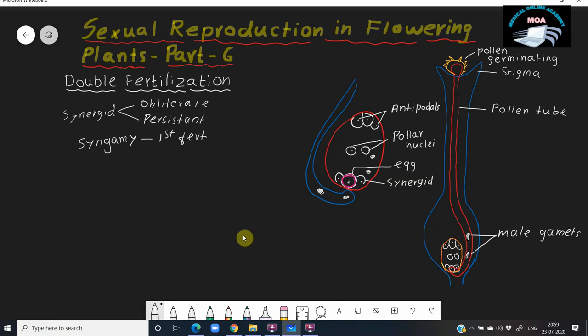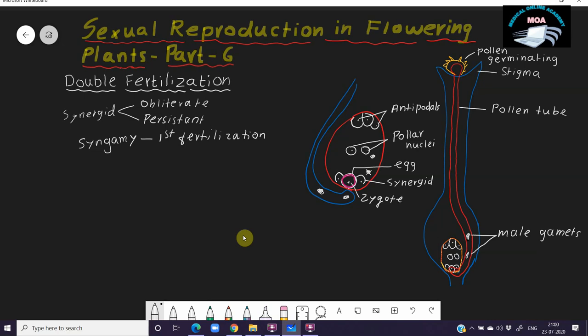One more fertilization takes place, which I will explain. So this is the first fertilization. Syngamy is the first fertilization. This gamete is now not here. It is already fertilized with the egg and is converting into a zygote. A diploid zygote is formed.